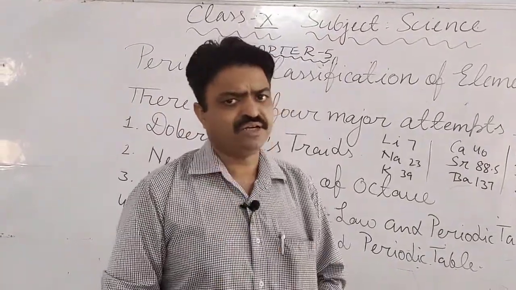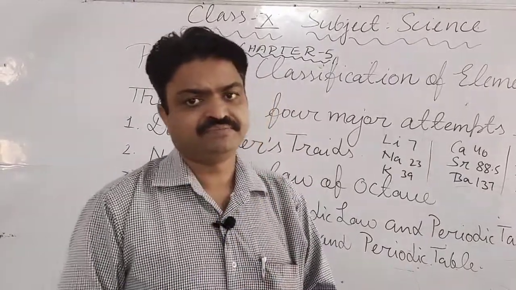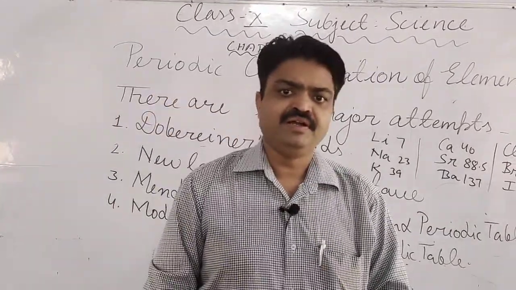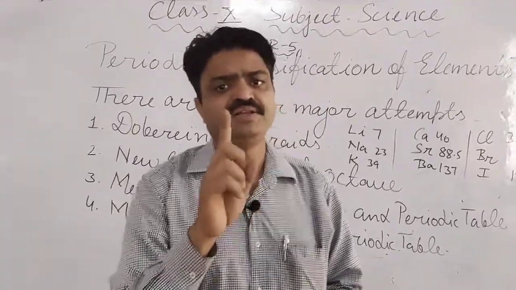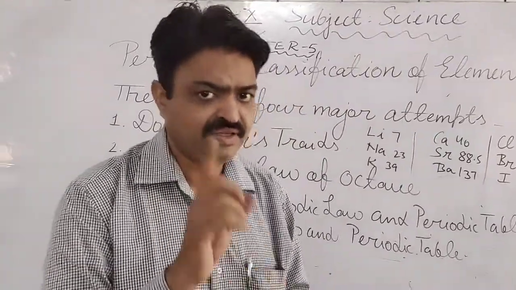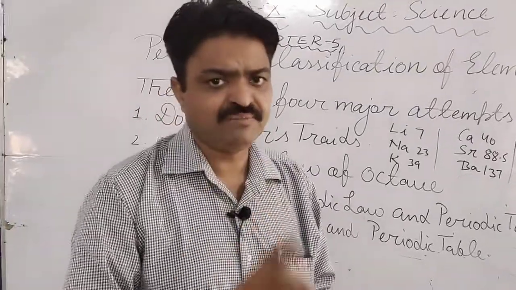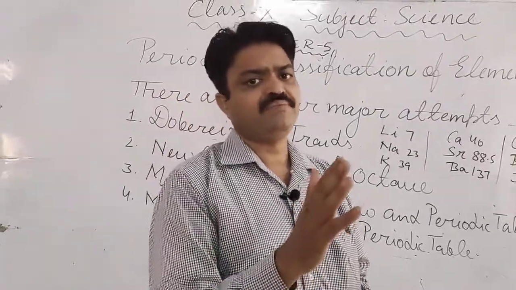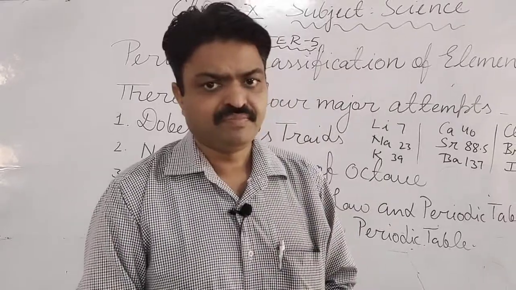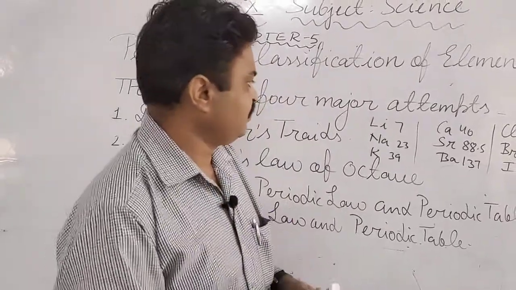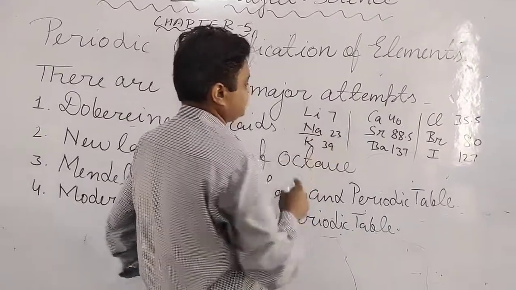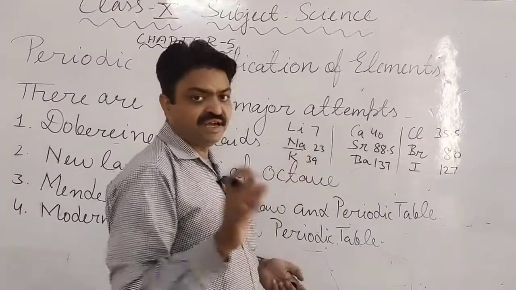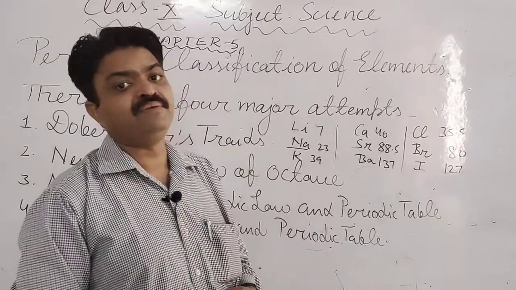What he did, students, was categorize the elements into groups, and he made groups of three elements, and all those elements have similar chemical properties. And in this, the middle element's atomic mass is the average of the other two elements.